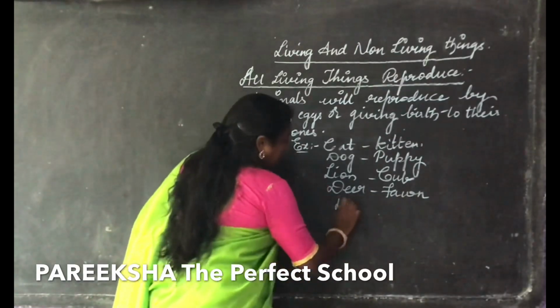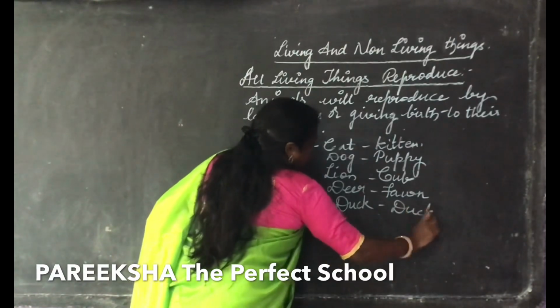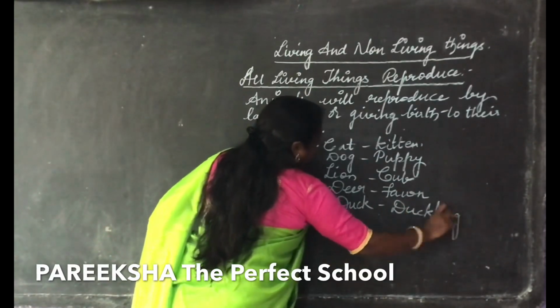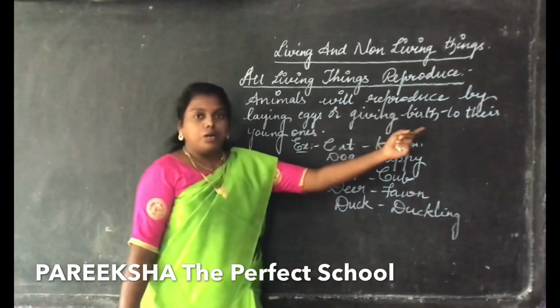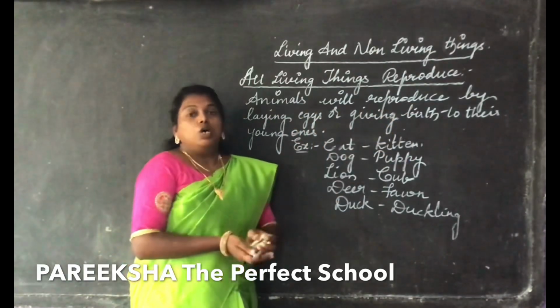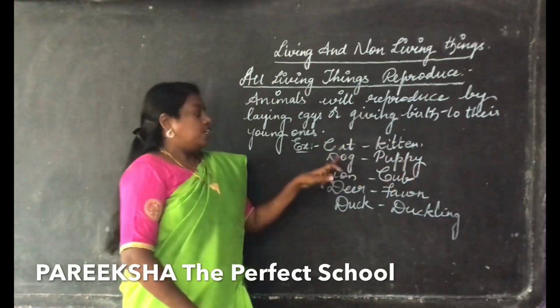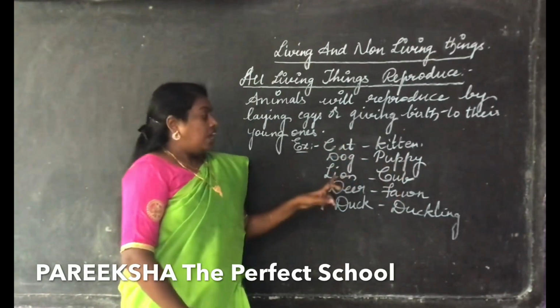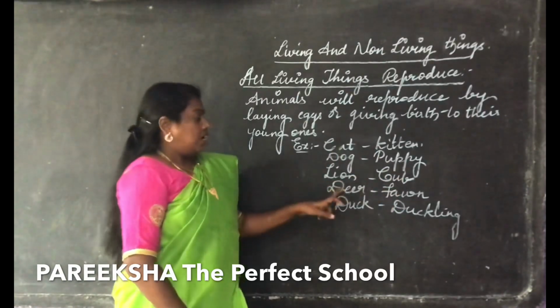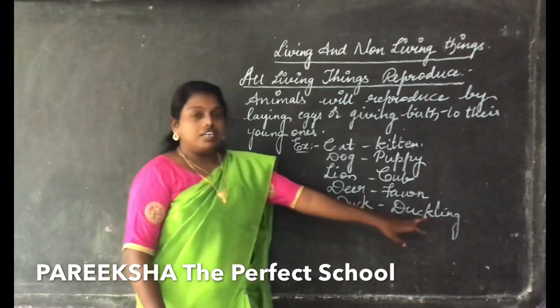Whereas coming to the duck, the young one of a duck is a duckling. So just now I said all the animals will reproduce by laying eggs or giving birth to their young ones. Few of the examples are cat will give birth to the kitten, dog will give birth to the puppy, lion will give birth to the cub, deer will give birth to the fawn, and duck will have the duckling.